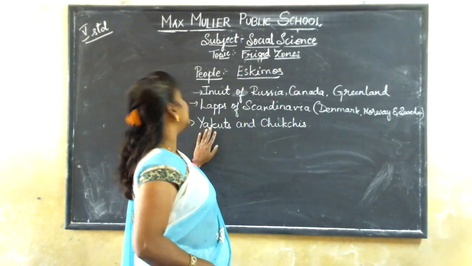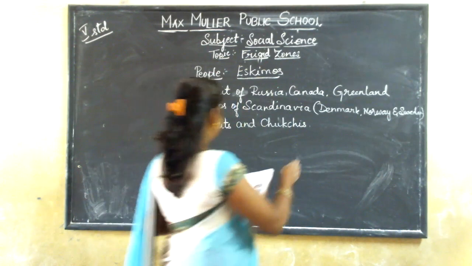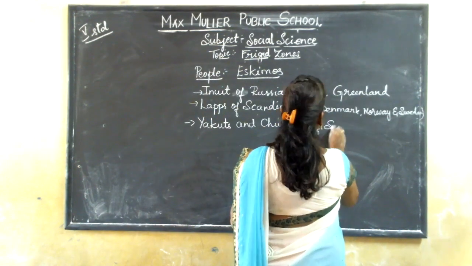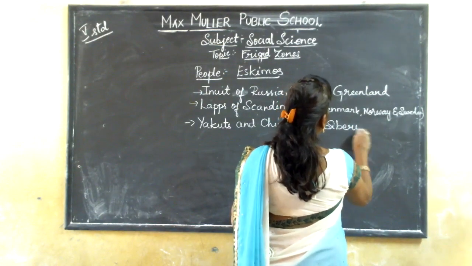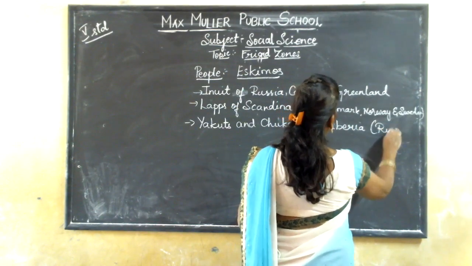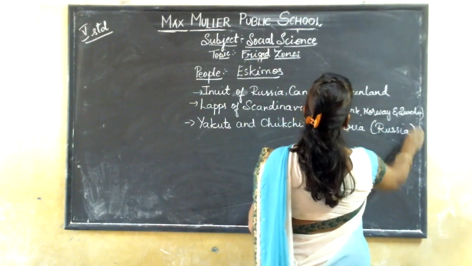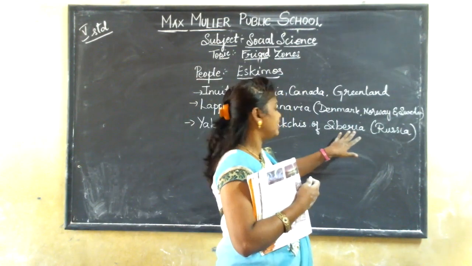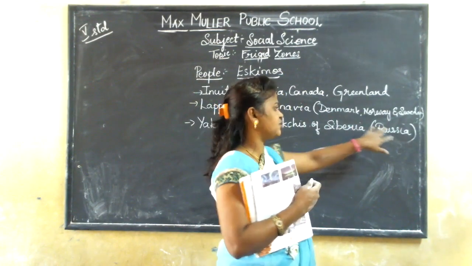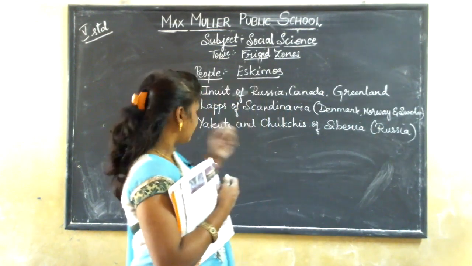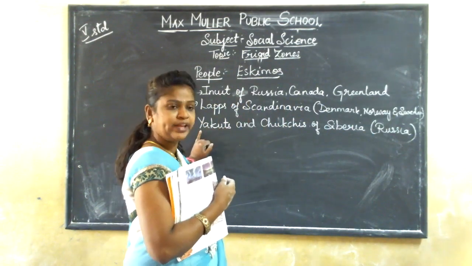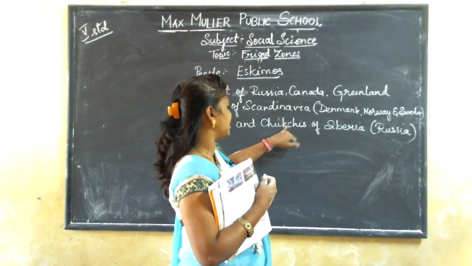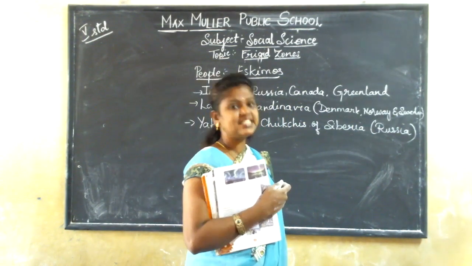The people who are living in Siberia, which is a place located in Russia, are called Yakuts and Chukchis.